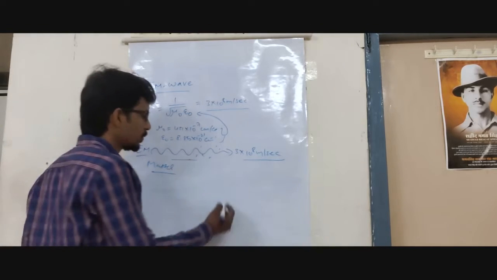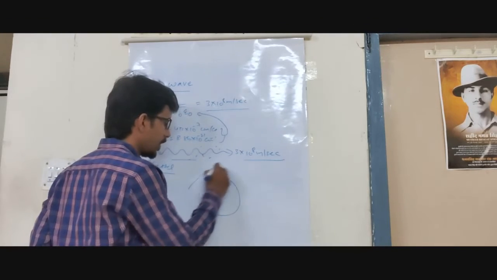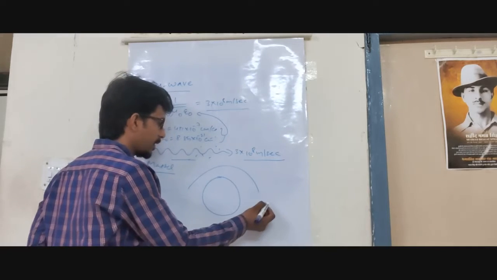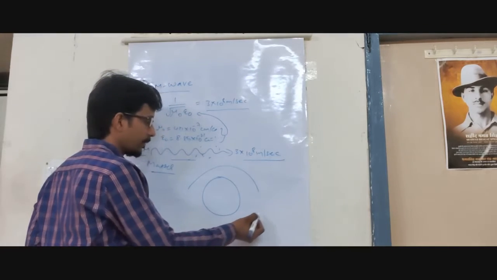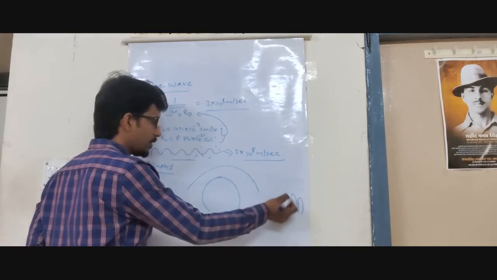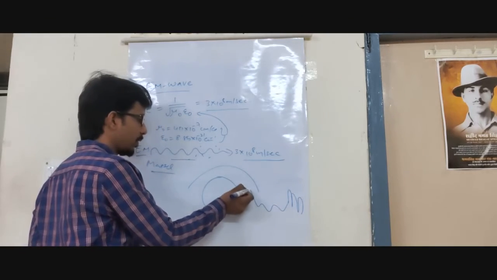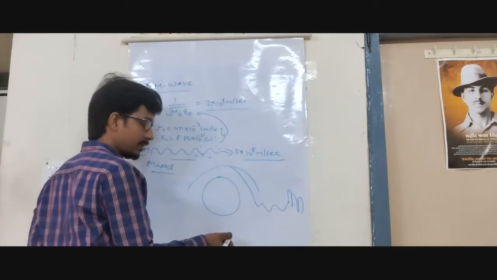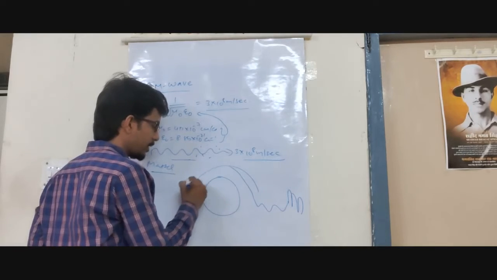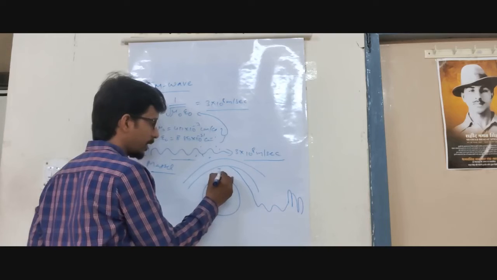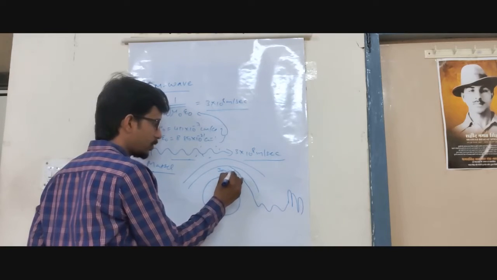So if you try to see the earth surface like this, we have the entire surface. Whenever radio waves of different types are traveling, they interact with different layers. We have three layers. The ionosphere we have. In the ionosphere, what will happen?